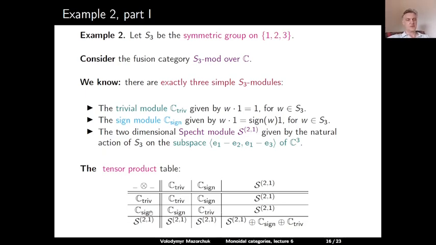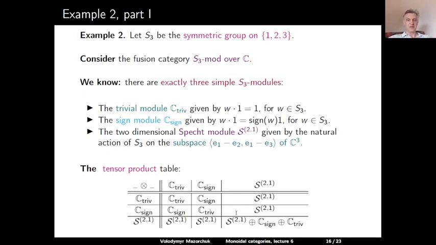Now the tensor product of the sign module and the Specht module S21 gives us the Specht module S21. This is because this tensor product is a simple module and there is only one two-dimensional simple module. And it doesn't matter what the order of the factors in this tensor product is.